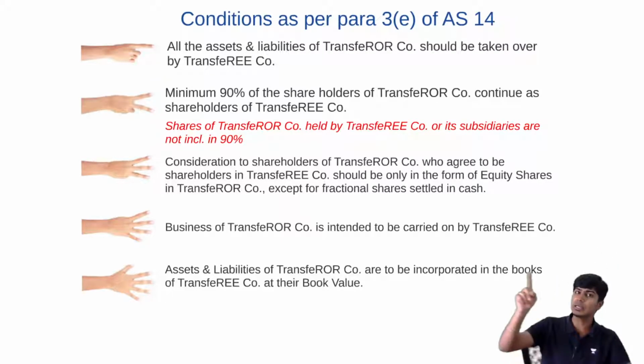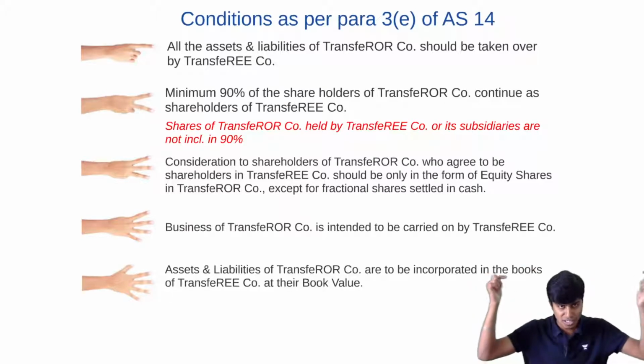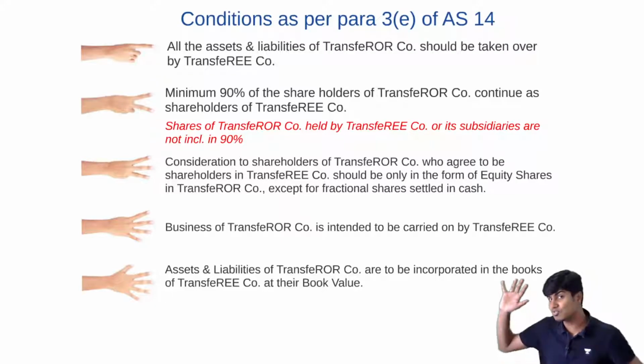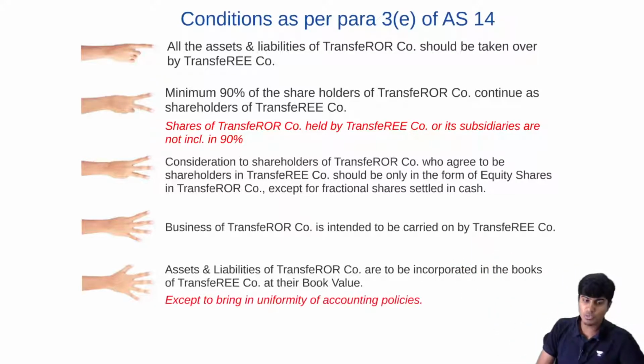And minimum 90% of the shareholders should continue to be shareholders in this new company, and the transferee company should continue the business of the transferor company. Only and only if all of these 5 conditions are satisfied, that would become amalgamation in the nature of merger.